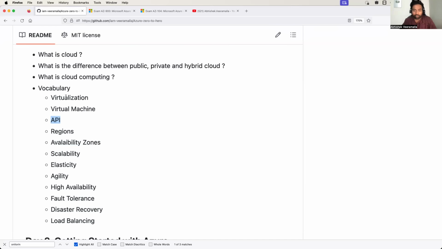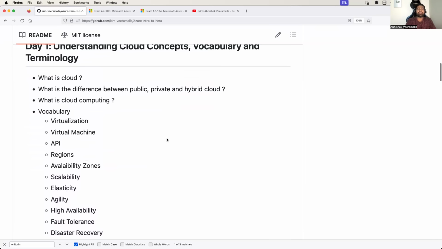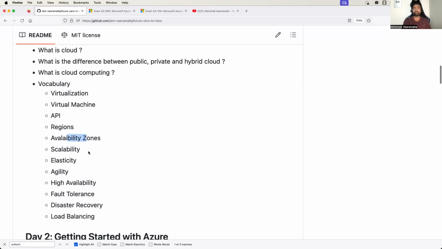So that's why I want to make sure that before we start with Azure, that is Day-2, on Day-1, I want to cover all the important concepts related to cloud computing and make you familiar with those concepts. So we will understand what is virtualization, what is a virtual machine, what is an API, what is a region, geography, availability zones. These are the cool cloud words.